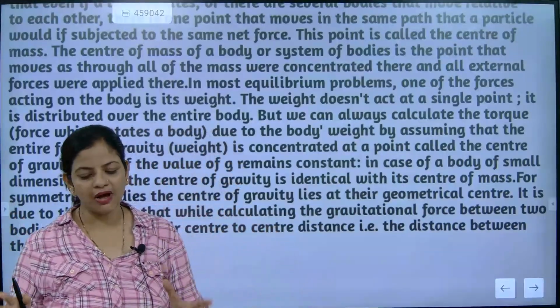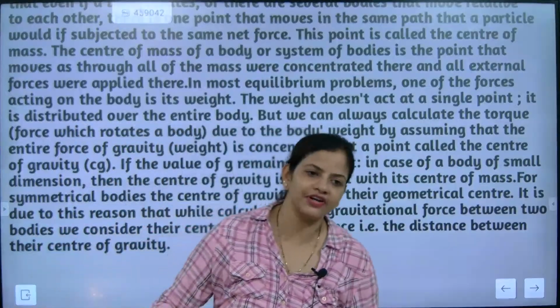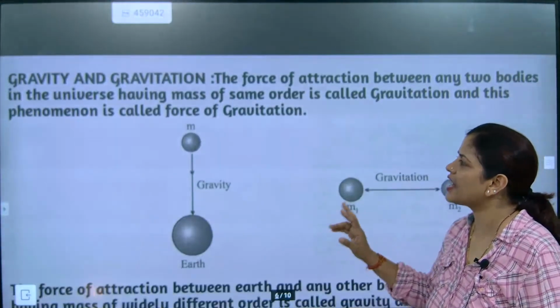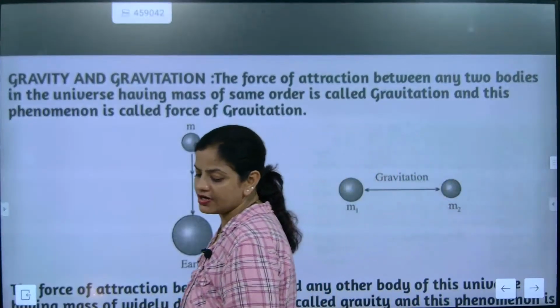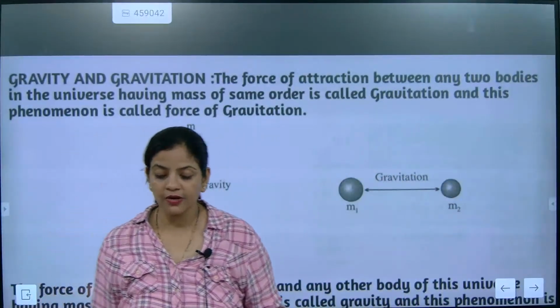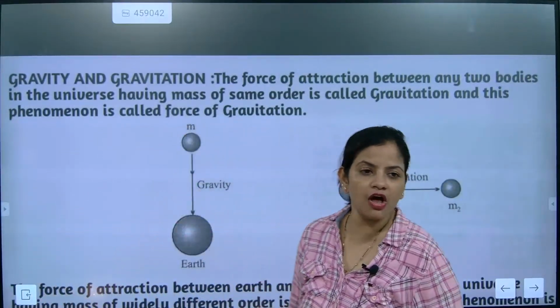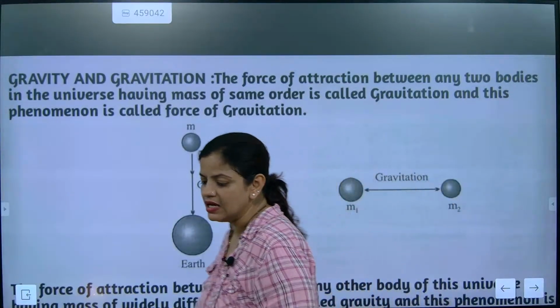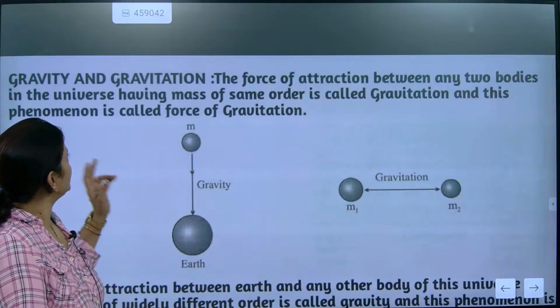So center of mass is there and center of gravity is there. What are the two things? Center of mass and center of gravity. Okay, so we have understood about this. Good evening, beta. So center of mass and center of gravity, two things we have understood. Now look at it, gravity and gravitation. So understand this one.